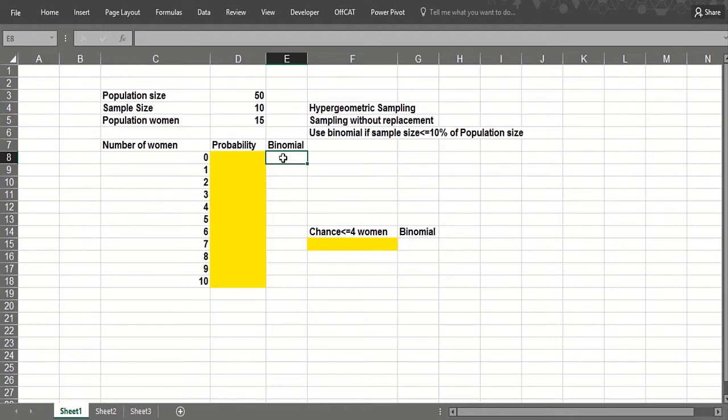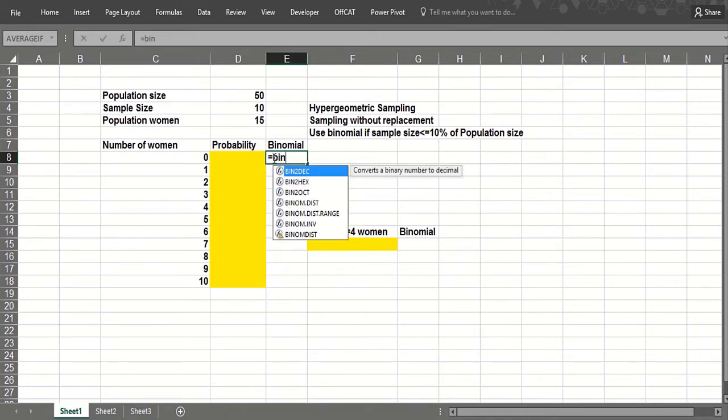allow for that. But if your sample size is less than 10% of your population size, the binomial gives you good probability results. But if the sample size is at least 10% of the population size, you probably want to use the hypergeometric random variable to account for the effect of sampling on the chance that the next person is a success or failure, or a woman or a man. But if you did use the binomial, what would you get here?